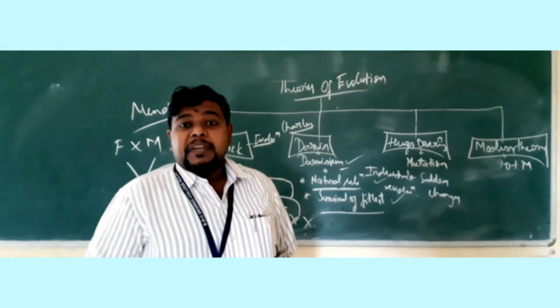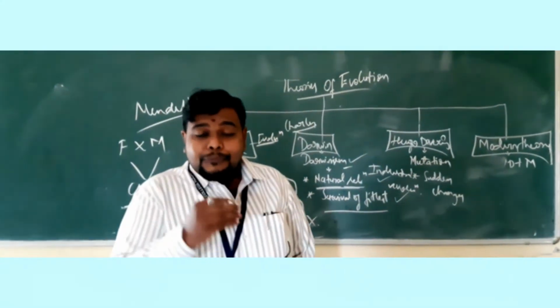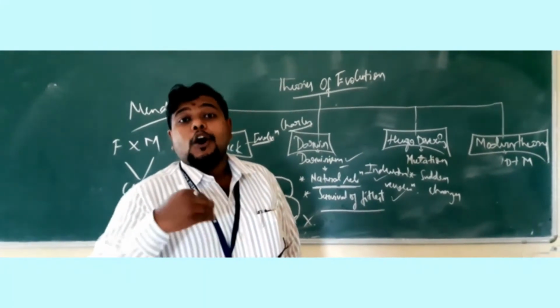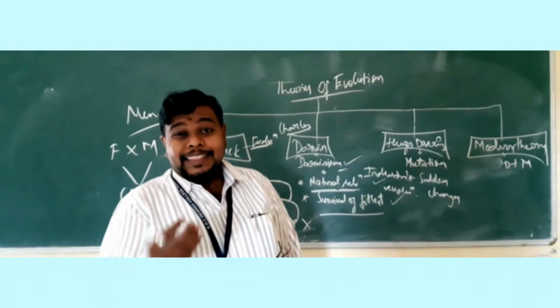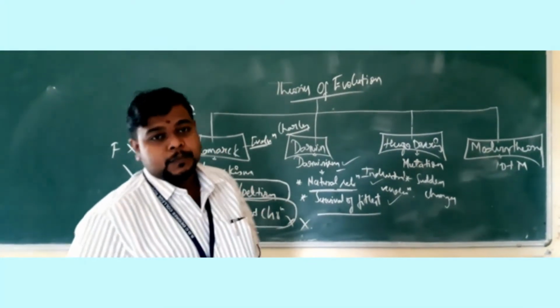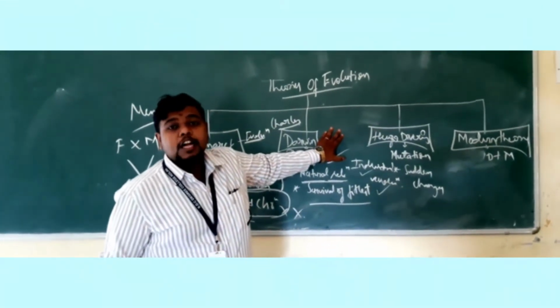So all the species which are surviving now are fit. They are fit to be in this particular nature, hence they are surviving. If one organism is not fit to be on this earth, it will be gradually eliminated by nature. So this was about Darwin's theory, or Darwinism.